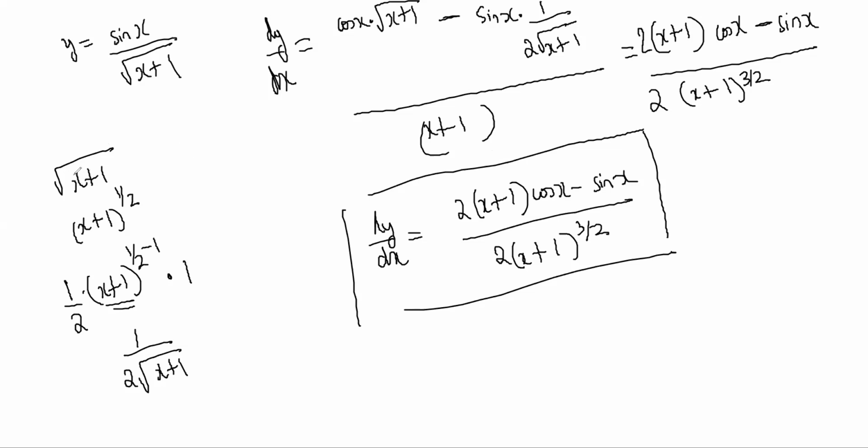In this case, it was not very impactful because the differentiation of the inside part was 1. But if it was x square plus 1, the whole thing would have been x square plus 1 and then multiplied by 2x. You understand? Okay. Next question, tell me.